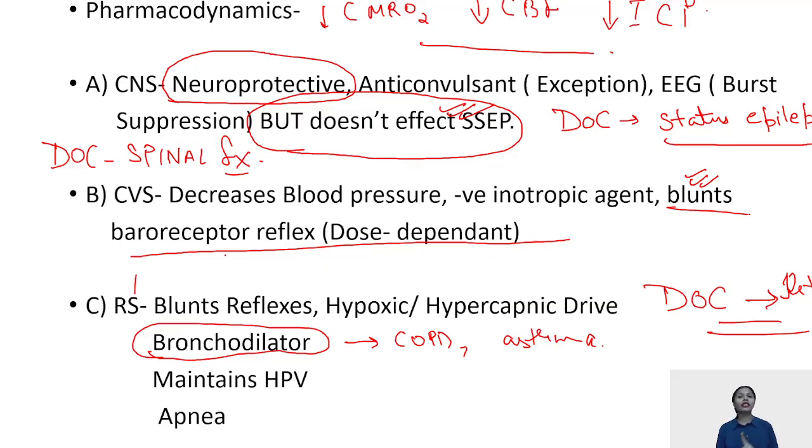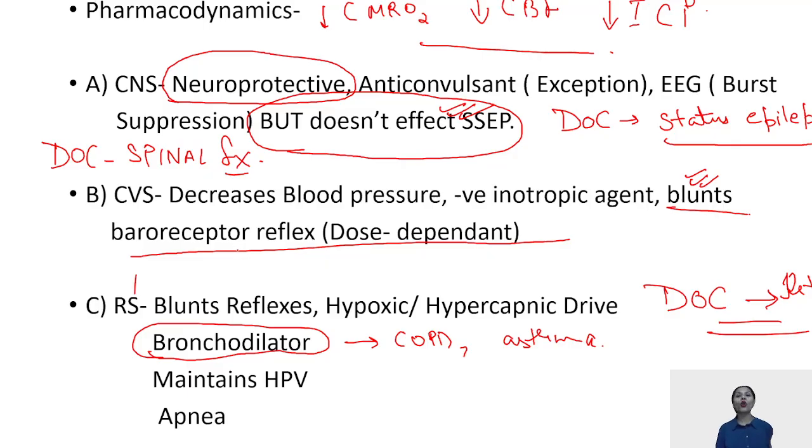Propofol can lead to apnea and respiratory depression, so whenever you give propofol, you have to be well prepared to manage the airway, because the patient is going to lose the tone of the airway muscles and tongue muscles, and eventually airway obstruction is going to take place.